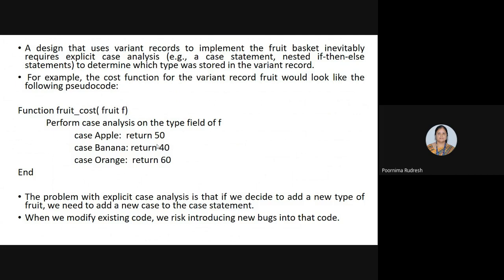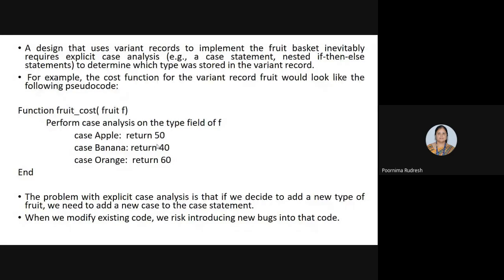For simple types of systems, we can use case analysis or nested if then else statements. But as the system becomes complex or grows, we have to add more and more case statements. Then what happens when we are adding the case statements? In a practical scenario, the system may consist of n number of cases where the n value may vary from 1,000, 10,000, to 1 lakh. Then I have to add that many case statements into this pseudocode. So that is not possible, or the complexity increases.